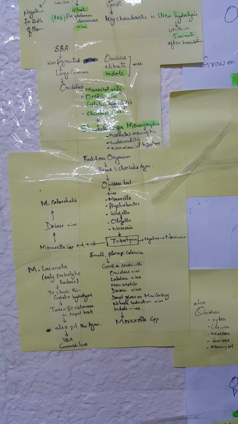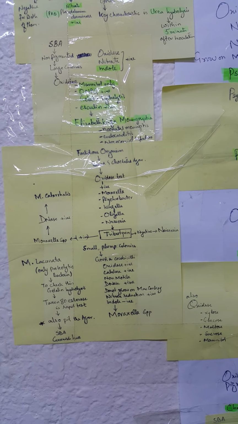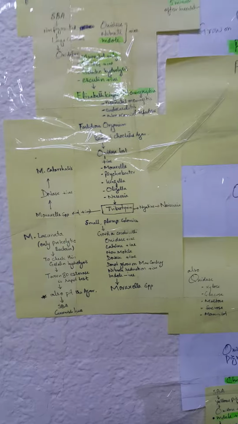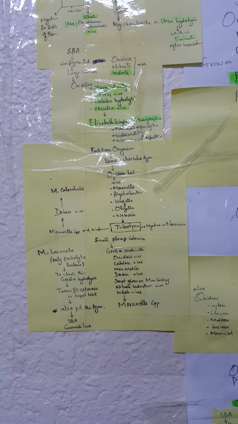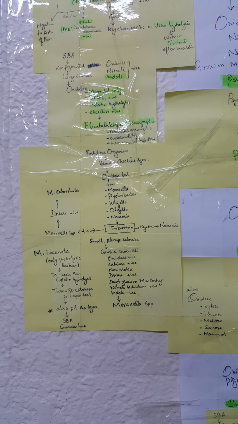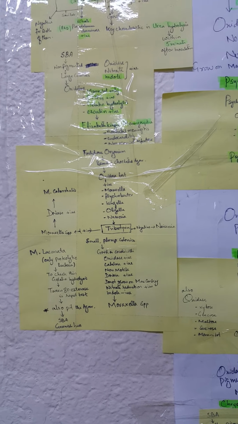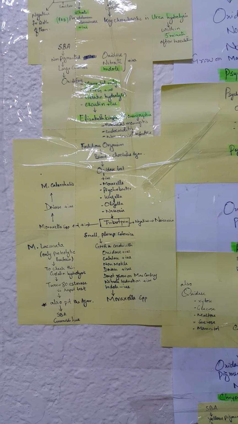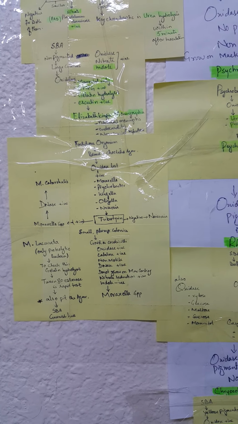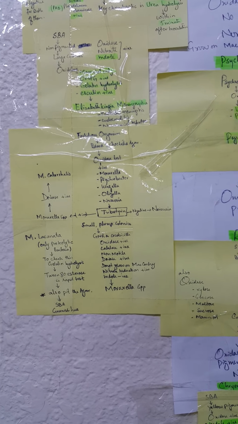this is a small plump colony, gram-negative rod, or sometimes coccobacilli. The organism is catalase positive and also non-motile. DNase is positive but it does not grow on MacConkey. Nitrate reduction is positive, indole is negative.